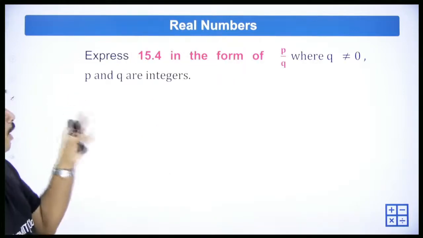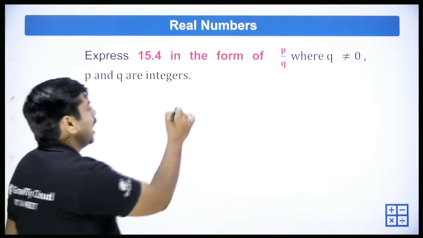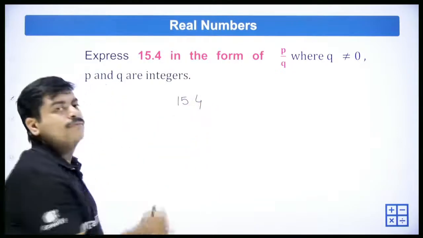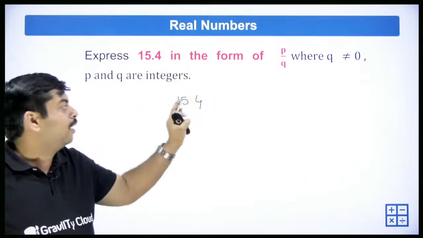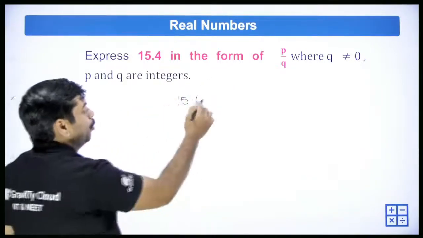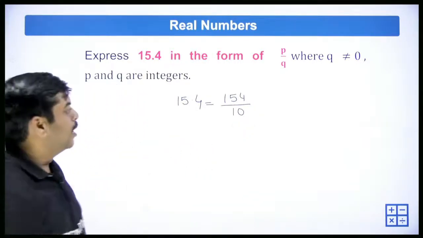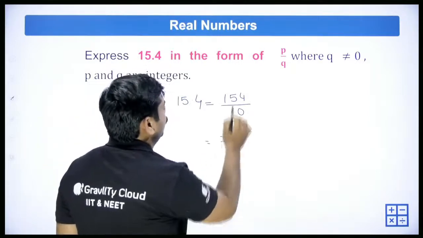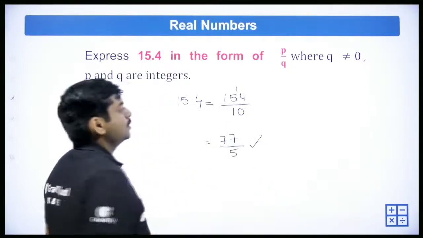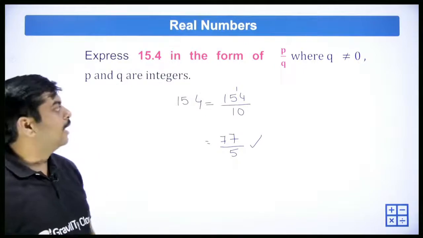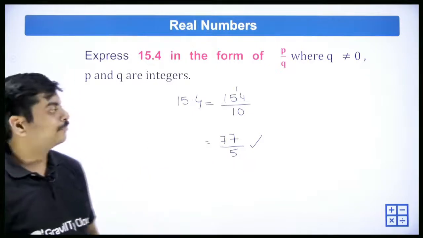Express 15.4 in the form of P by Q, where P and Q are integers. Just how we told you, in decimals, as many digits as you have after the point, that many number of zeros will come. So as we have 1 digit after the point, we can write it as 154 by 10. You can leave it like this, or you can divide with 2. 2 sevens are 14, so 77 by 5. 77 by 5 is the answer, or 154 by 10, both are the same. So this is how you can represent a decimal number as a rational number.